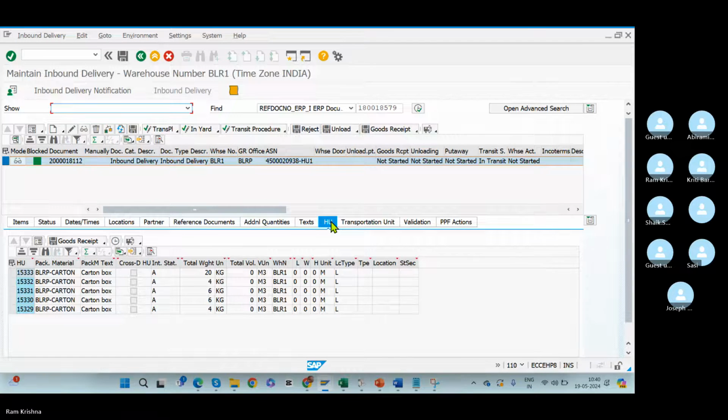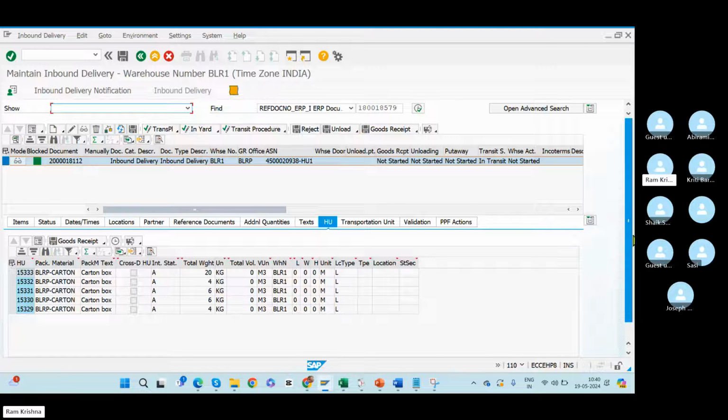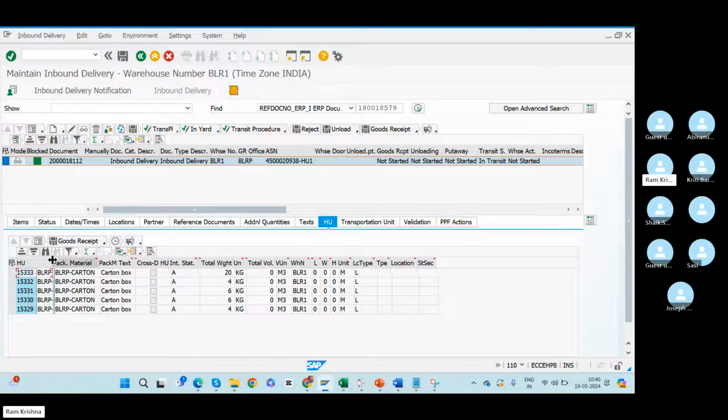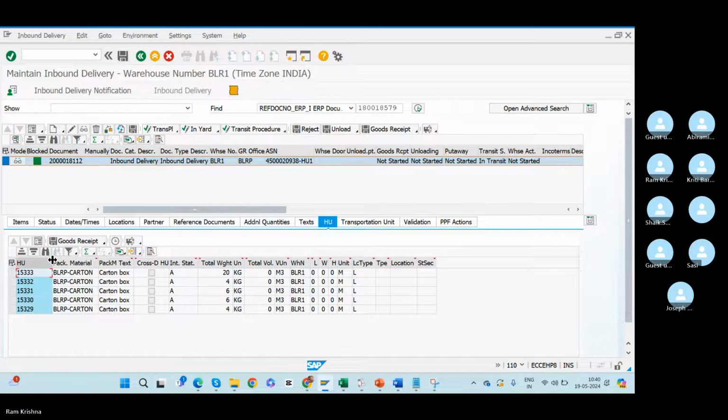Now, tell me one thing. What will happen in the shop floor with respect to this delivery? What is the delivery meaning? What will happen exactly in the shop floor based on this one? Person will receive